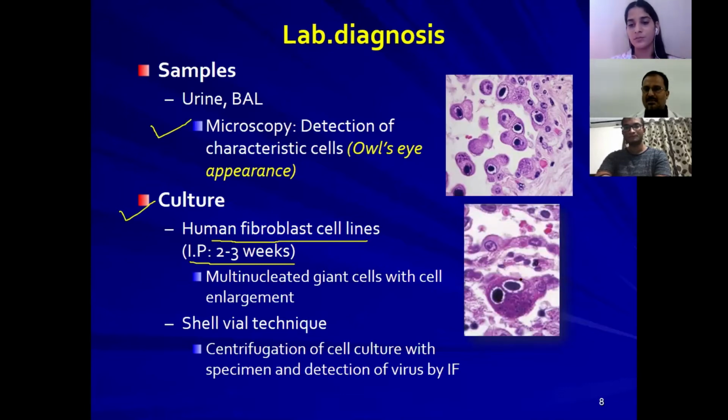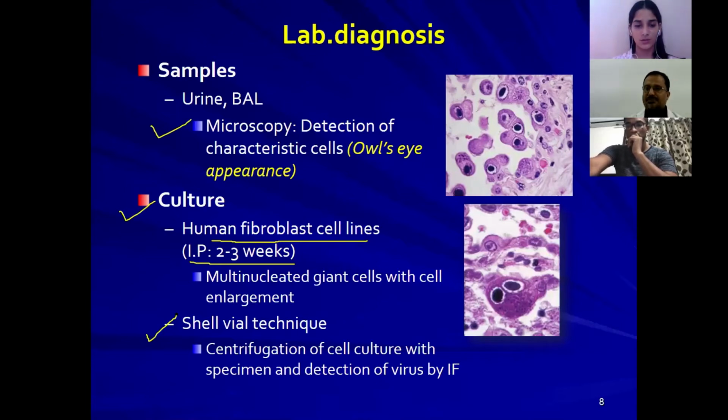This is the fibroblast, which I have already shown you. See how the fibroblasts have been enlarged with the owl's eye appearance, like intranuclear inclusion bodies. And another important technique is the shell vial technique.